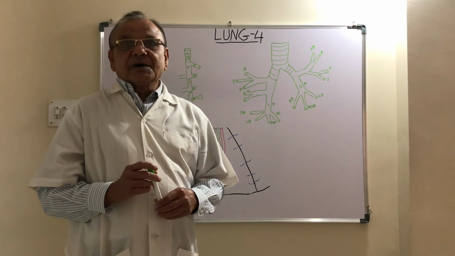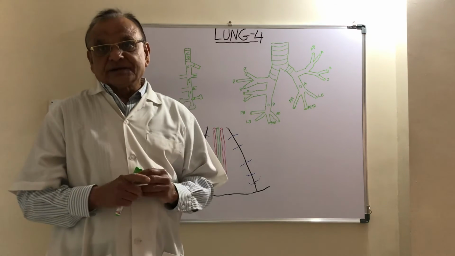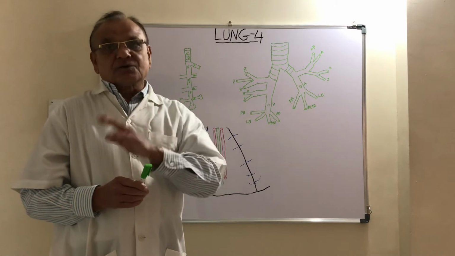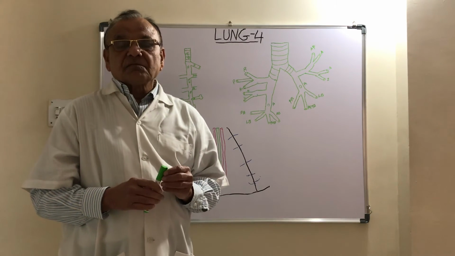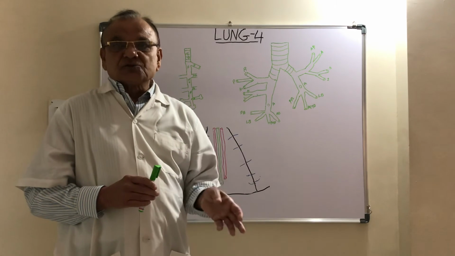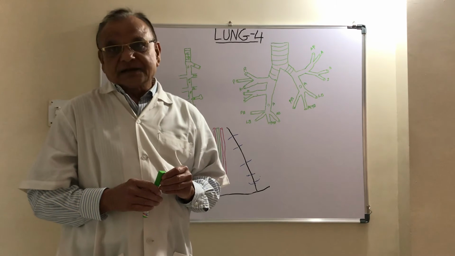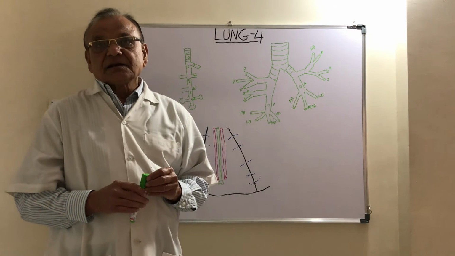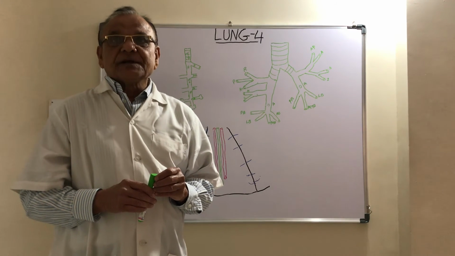Now we come to the venous drainage of the lung. Each lung is drained by two bronchial veins. The right bronchial veins open into the azygos vein because the azygos vein is situated on the right side. The left bronchial veins drain either into the hemiazygos vein or into the superior intercostal vein.